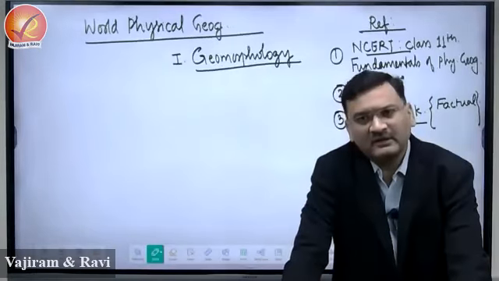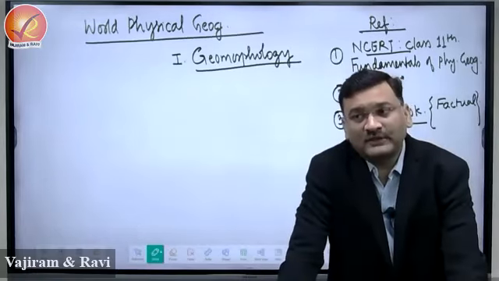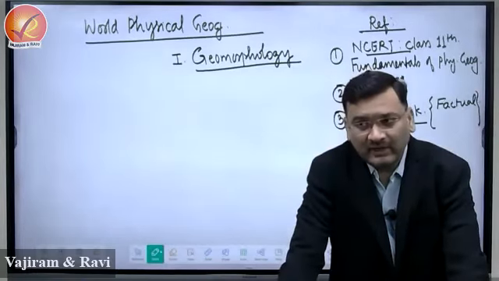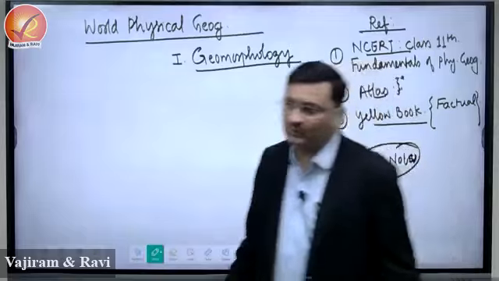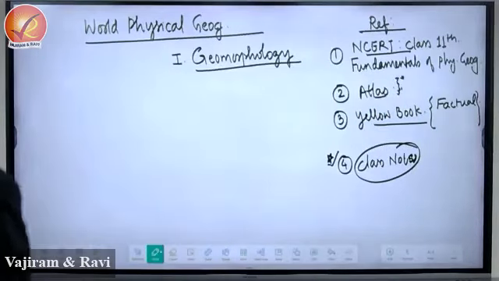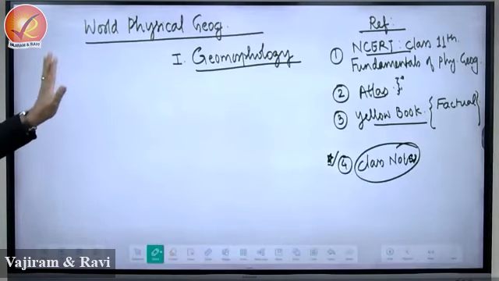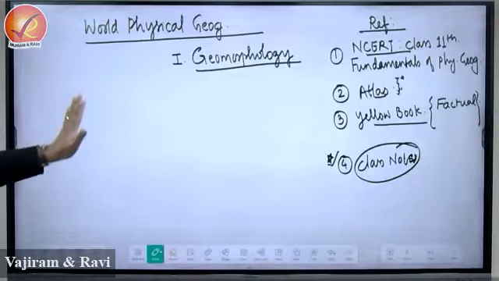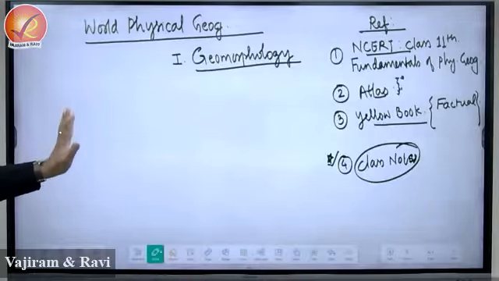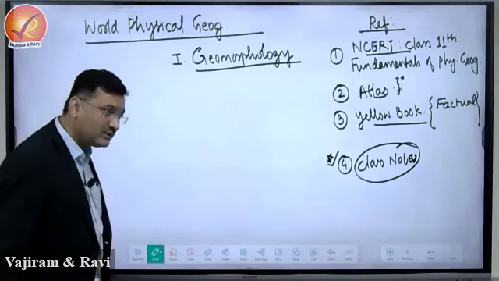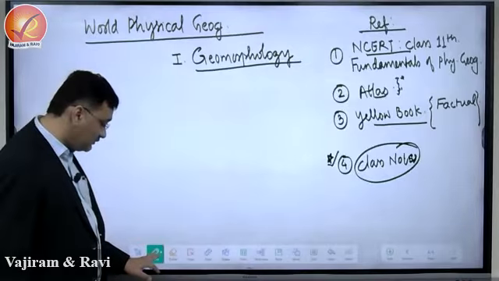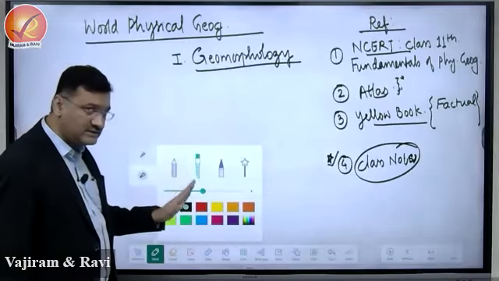Based on the topic, I will tell you what topics to refer from GC Leong, right? There is no need, particularly for geomorphology, to read everything from GC Leong. Your requirement is fulfilled from class notes, NCERT and the yellow book. This will be more than sufficient here. Yes, for other topics like climatology and oceanography, whatever sir has prescribed, you can refer to that. Okay. For geomorphology, I am not recommending GC Leong.